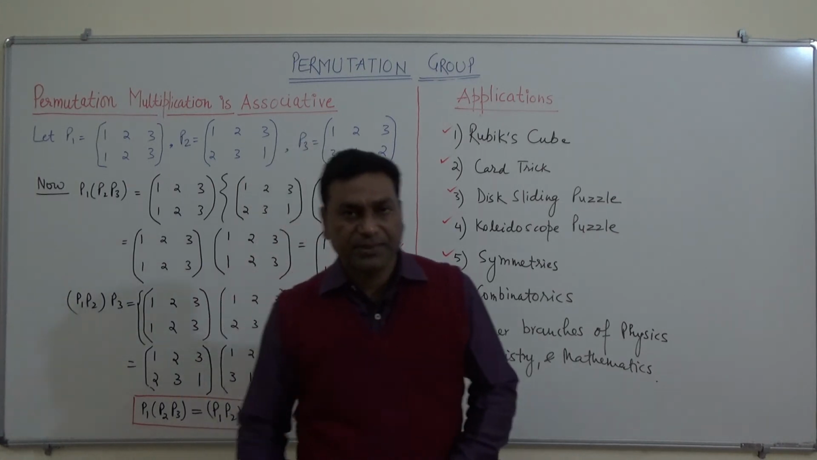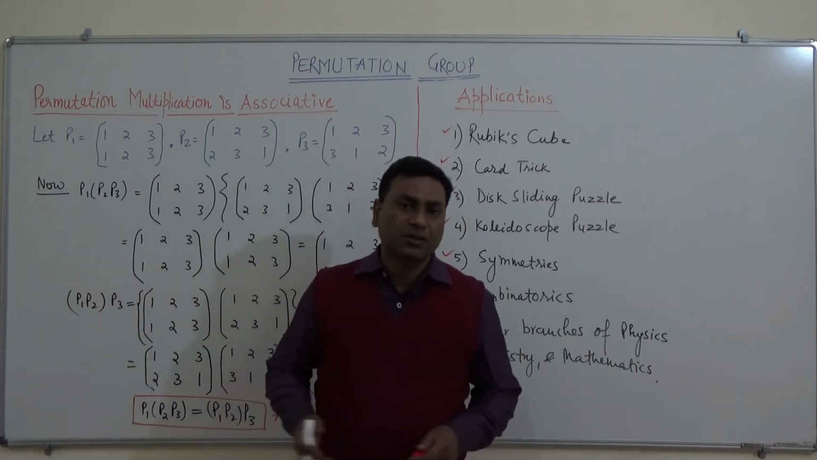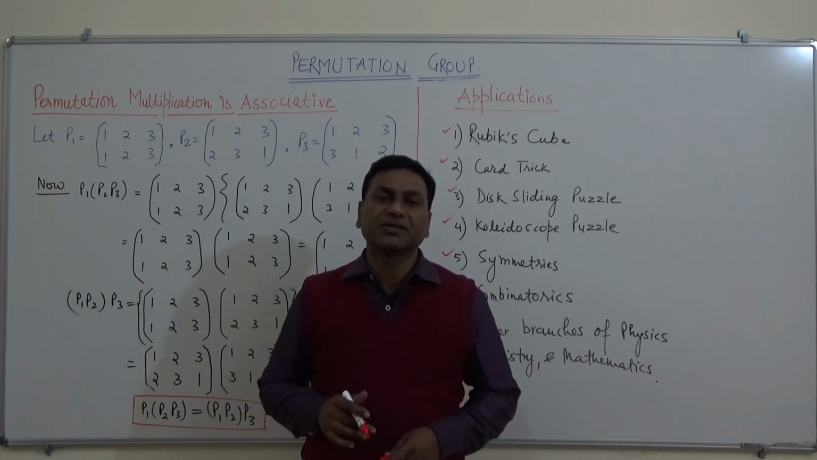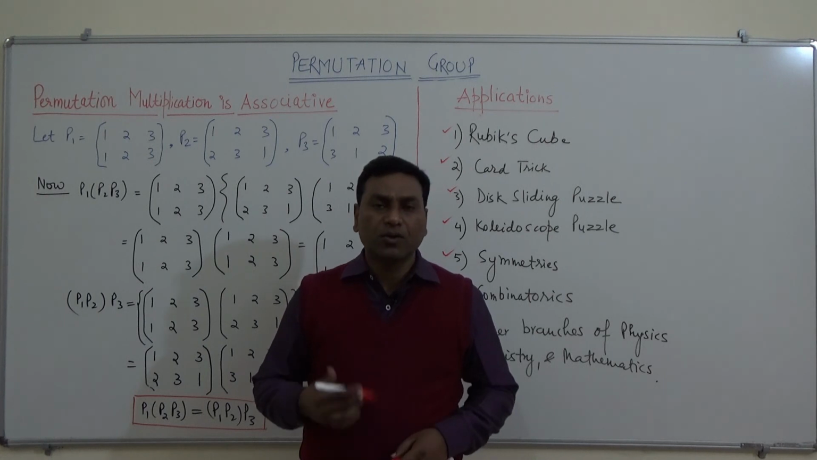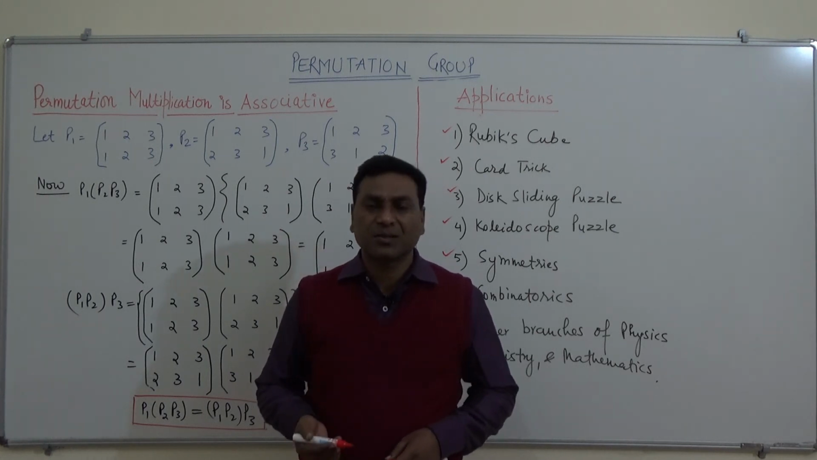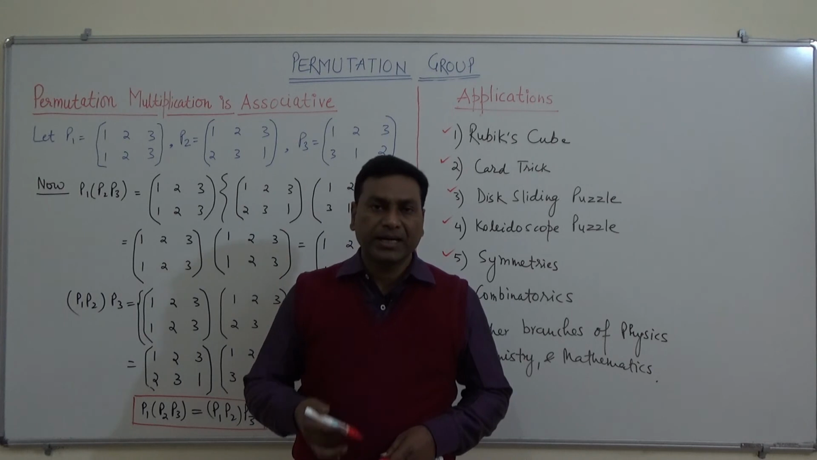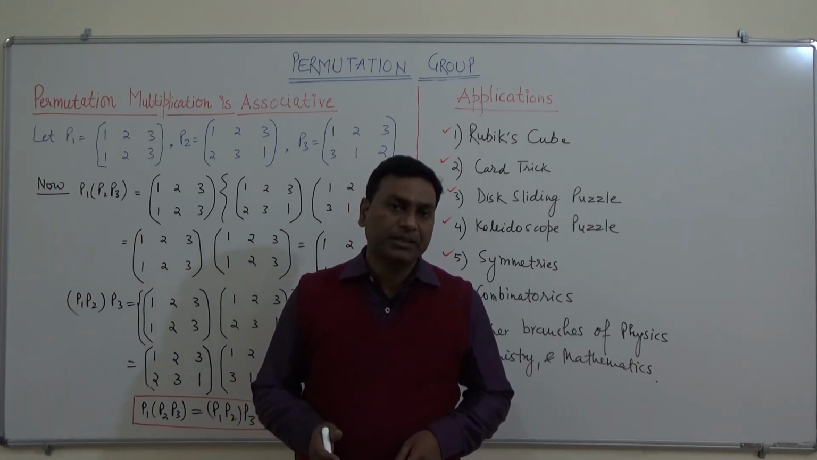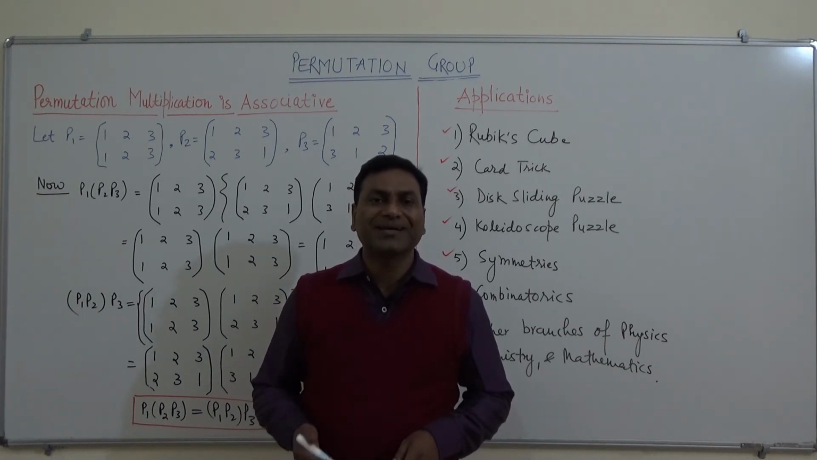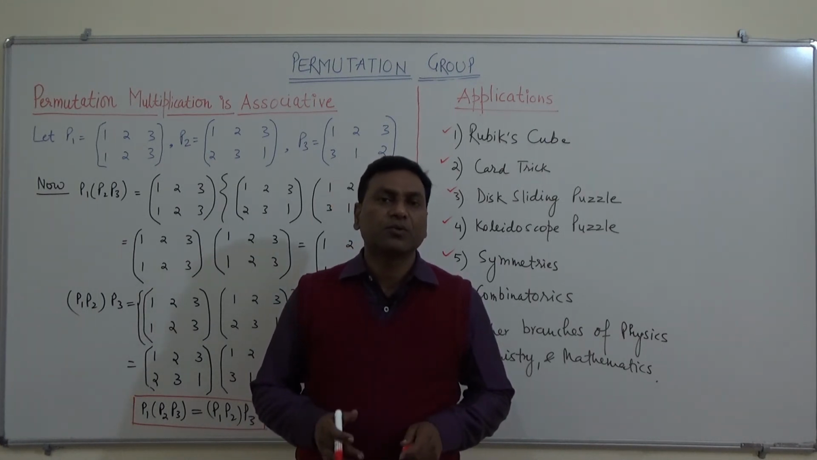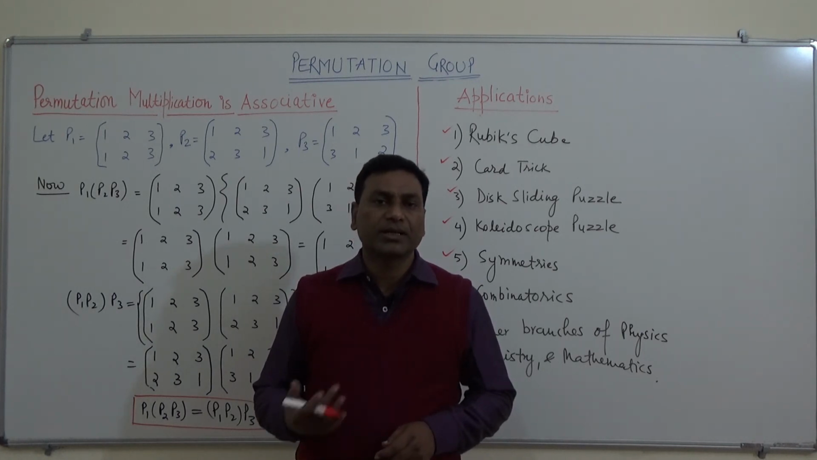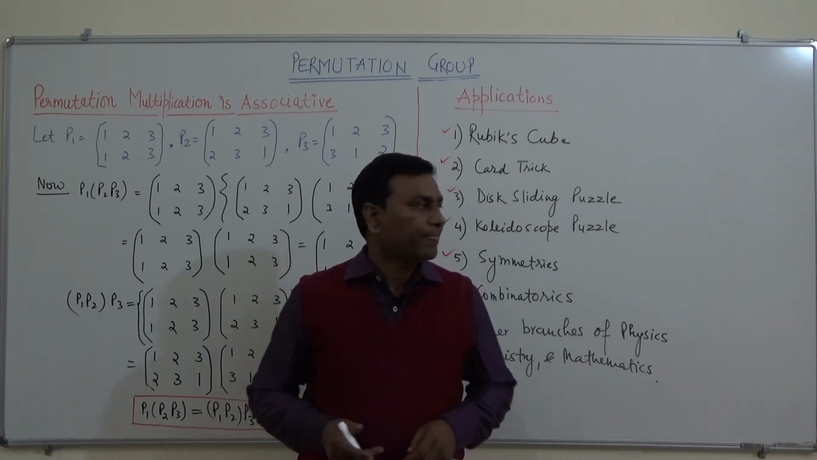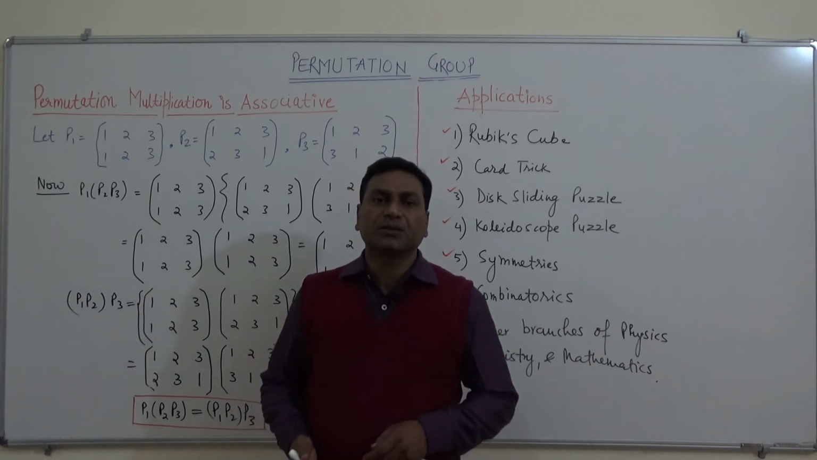So this is all about the permutation group. In this video we have seen the definition of the permutation group, and then one-to-one and onto functions, then various characteristics of the permutation group like identity permutation, inverse permutation, then we have seen equality of permutations, and we have also seen that the product of two permutations is not commutative, but the product is associative, and finally we have seen some applications of the permutation group.